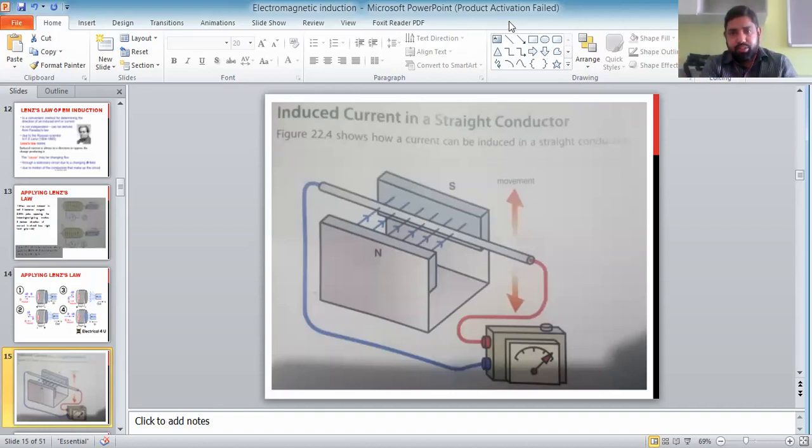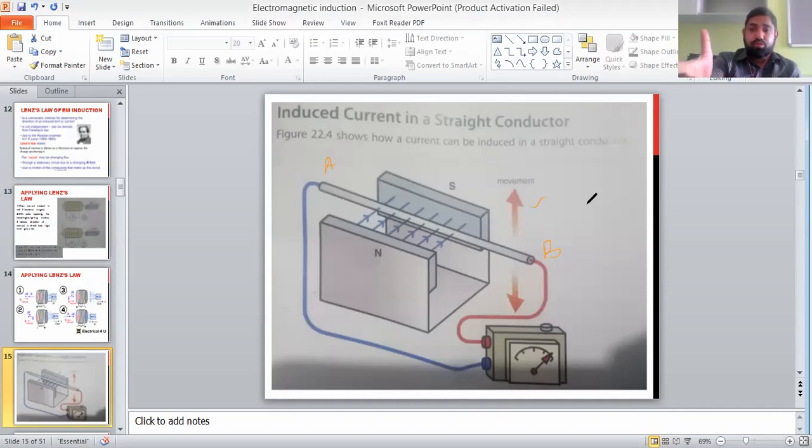I can name its two ends, for example, this one is A and this one is B. So if the conductor rod is moving up, north to south, force upwards, the direction of current is B to A. This will be the direction of current. And if I move the rod downwards, then current will be flowing in the opposite direction.